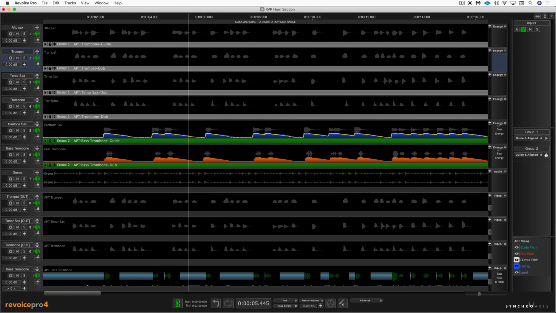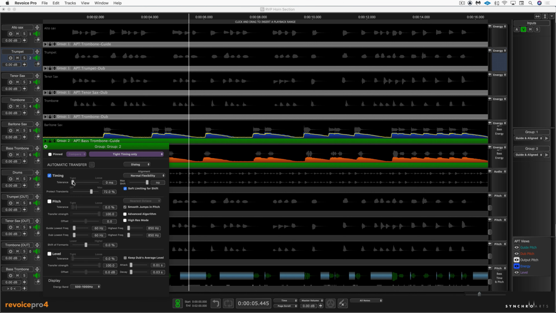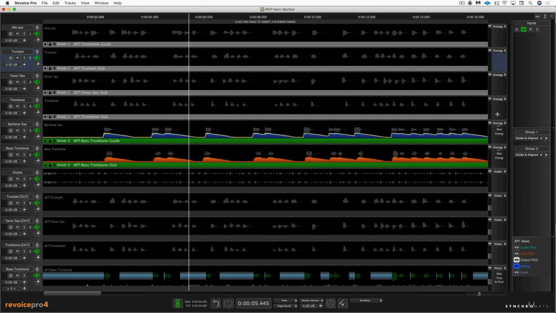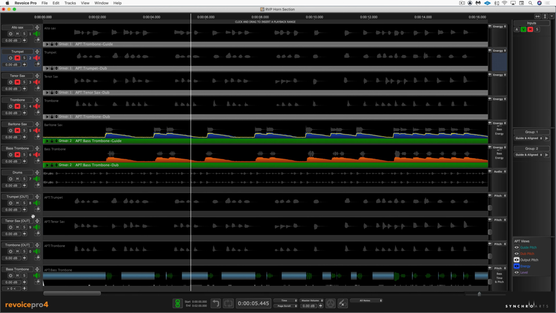And same thing, I can call up the control panel if I want and play with the timing or flexibility, but let's just go with that for now. So now I can just easily mute all my input tracks and listen to everything along with the drums that are right here above all the output tracks that have been generated.